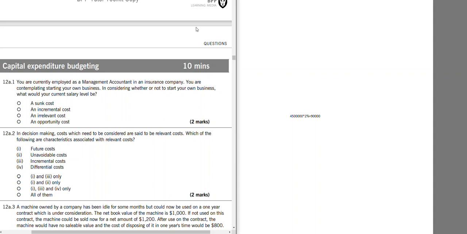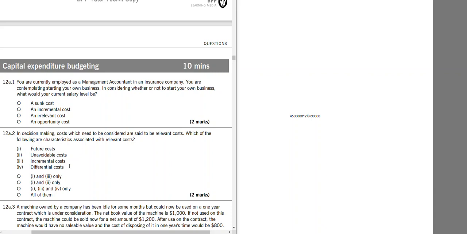Which of the following characteristics are associated with relevant cost? Future cost, unavoidable cost, incremental cost, differential cost. Relevant cost topic is actually relating to investment appraisal. I've already made a video on it. You can check that and then come back to this one. But I will explain relevant cost in investment appraisal as well, which is the next one.